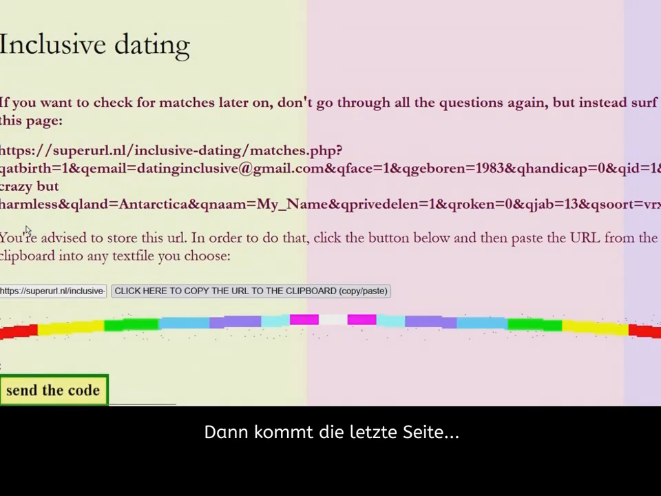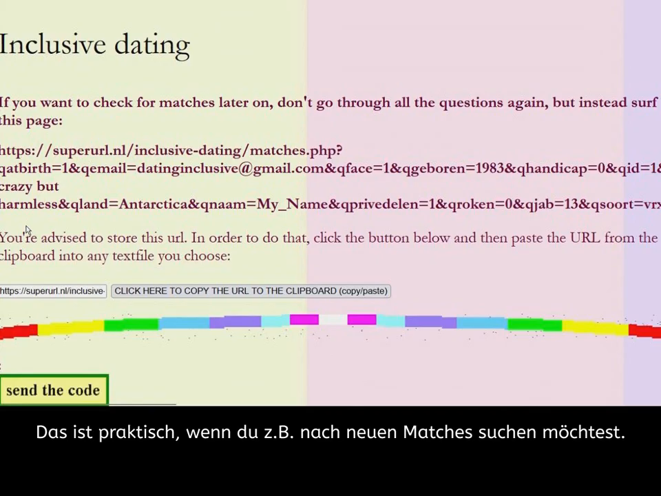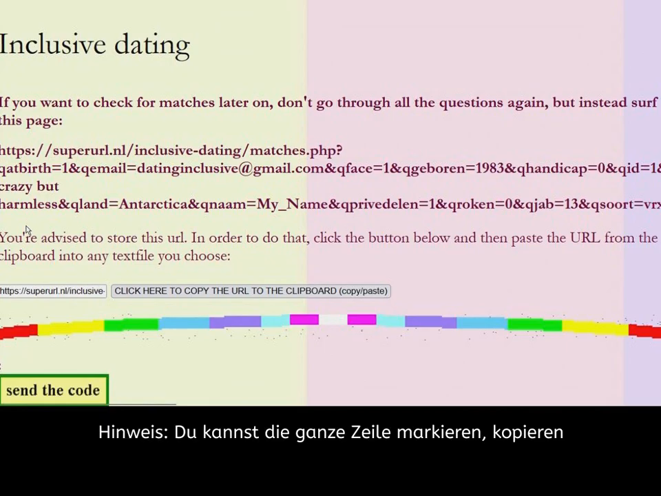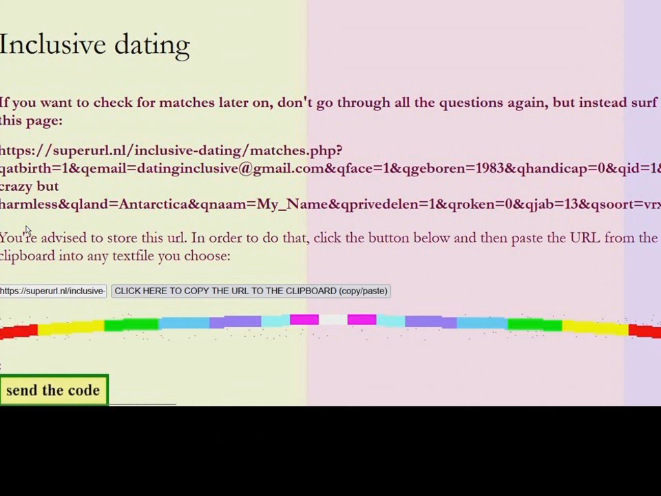Then the last page. You see a URL that you are advised to keep. That URL sends you right to this page without having to answer all the questions again. This is useful if you want to check for new matches, for example. Please note, you can select the whole line, copy and paste it, but that's not necessary. You can click the button saying click here to copy the URL into the clipboard, and then paste it into some text editor so you can store it on your computer.